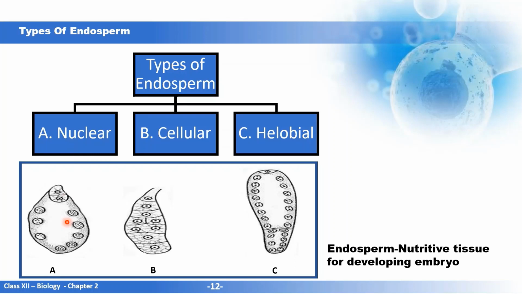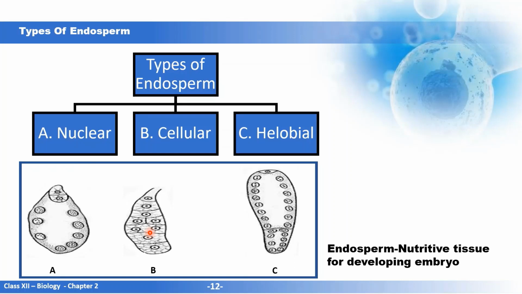So the best example of nuclear endosperm is the liquid coconut. The liquid that you have in the coconut is an example of nuclear endosperm. And if cell wall formation takes place with every nuclear division, it is known as cellular endosperm, such as the white part in coconut that you see.